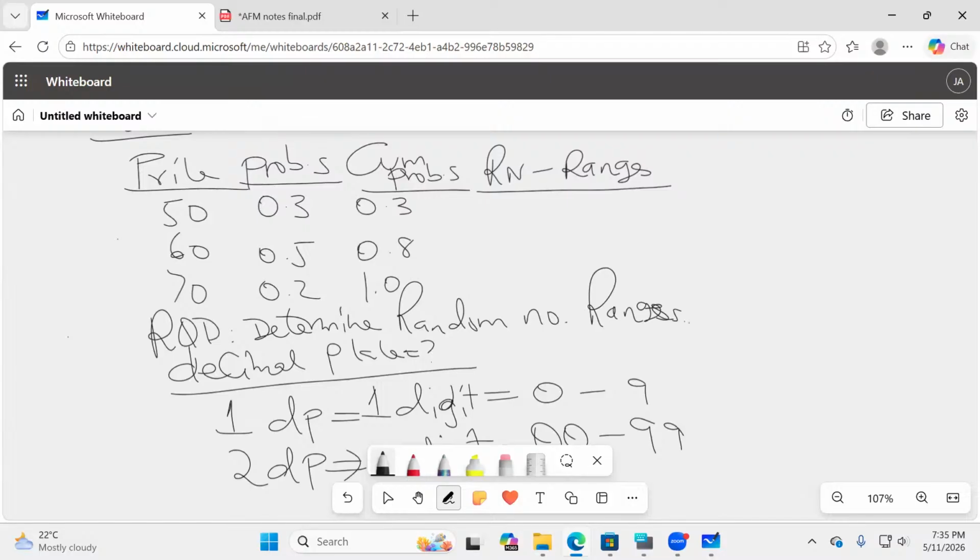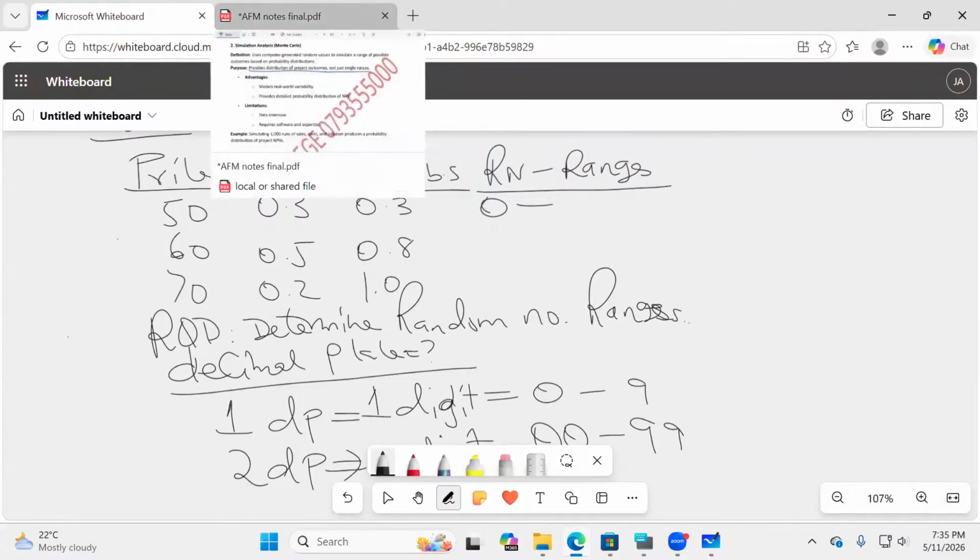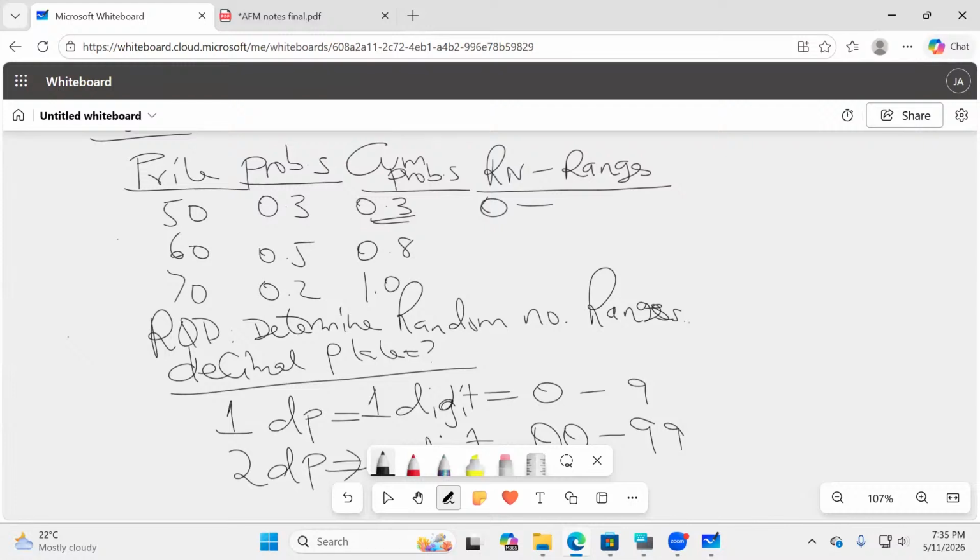See what I'm doing out of my cumulative probabilities. It always has to start from what here, somebody? 0. And then how do I get the upper limit? To get the upper limit, you read this number as if it's a whole number. So read it as 3. And then I take away 1 to get the upper limit. So 3 minus 1, which is what you had, somebody? 2.